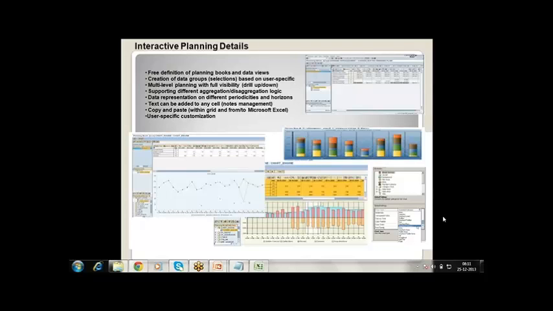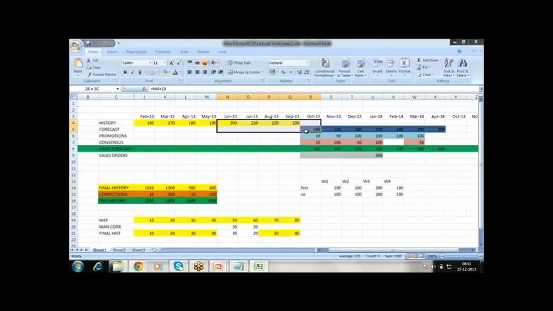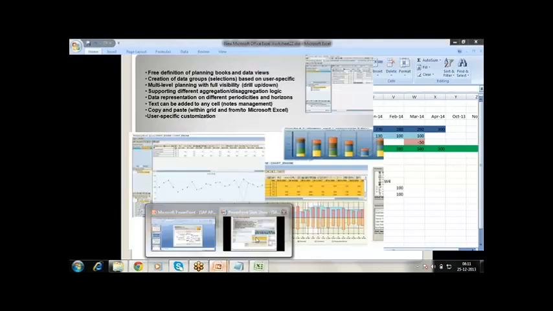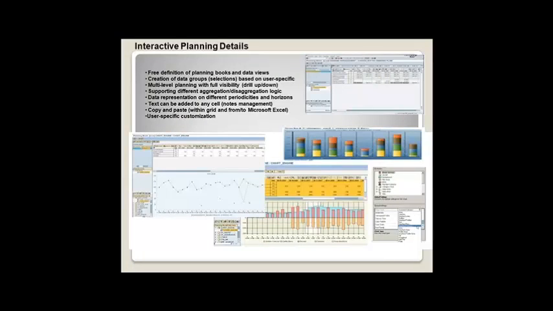This is more or less like Excel. Whatever Excel functionalities there are, we can apply them here, like copy paste. If I copy this with Control C and Control V in APO demand planning, it is going to accept.